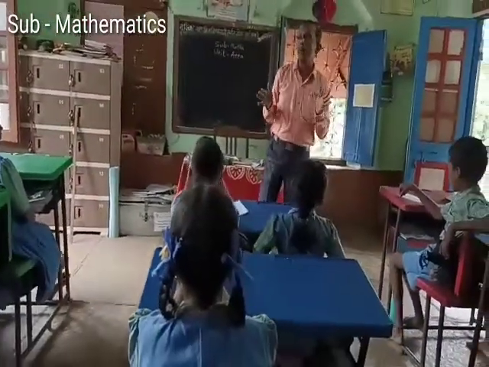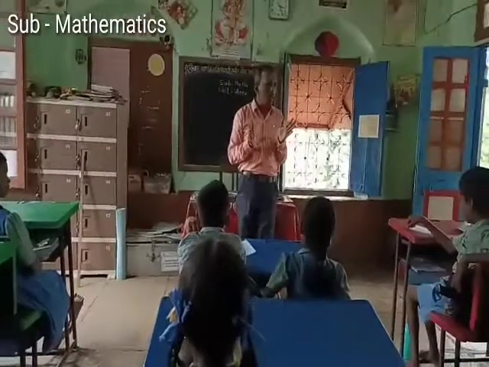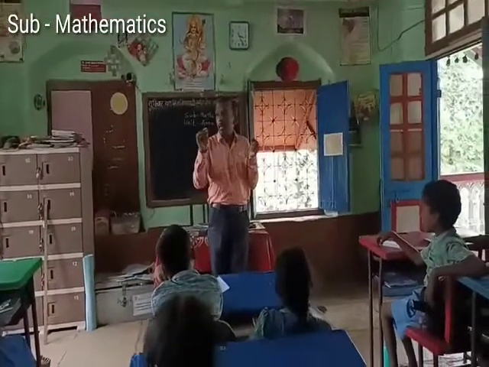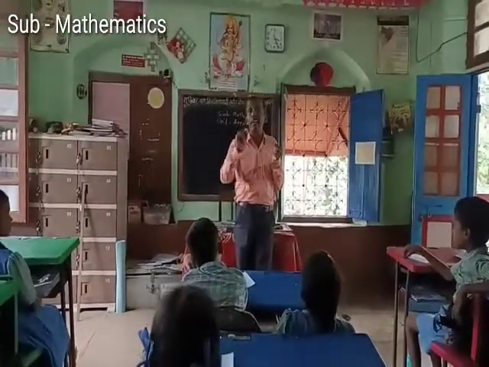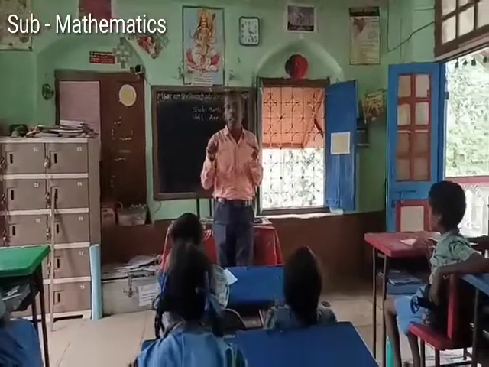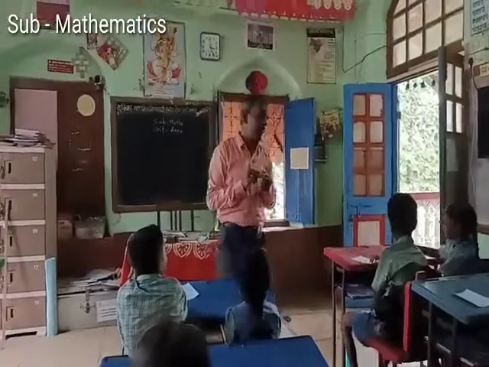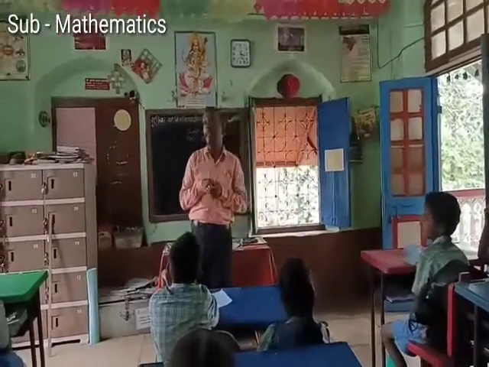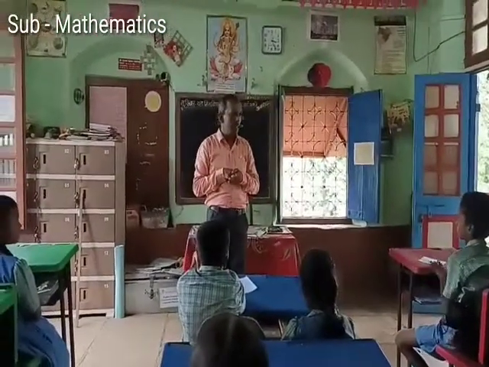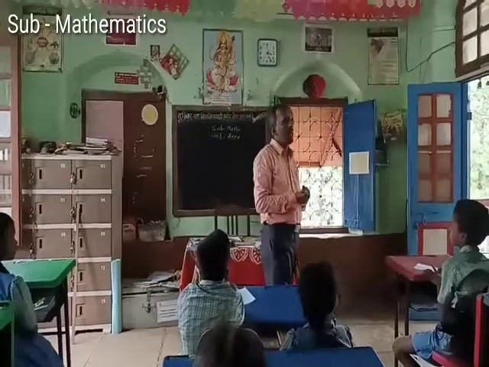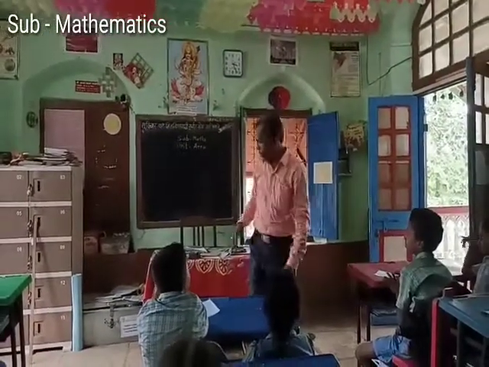We are going to learn some other topic. We have learned about perimeter. What is perimeter? The sum of the length of all the sides is called perimeter. Now we are going to learn about area. How can we find the area? What is area? Look here.